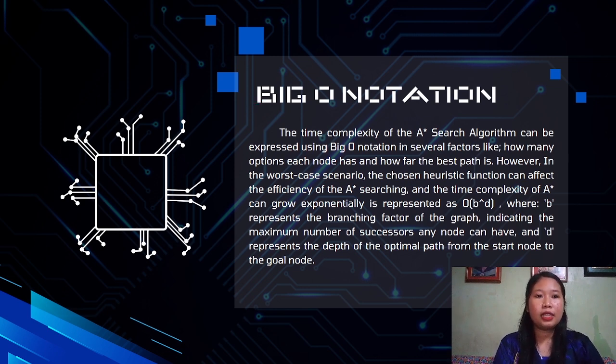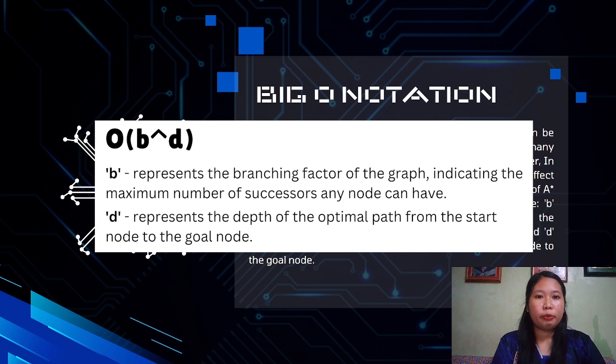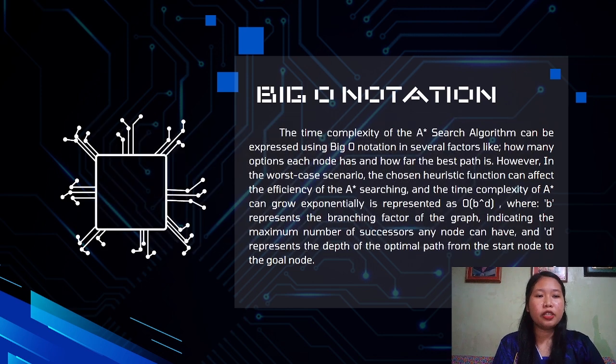Specifically, the time complexity can grow exponentially, represented as O(b^d), where b is the branching factor, indicating the maximum number of successors or options each node can have, and d is the depth or the number of steps in the optimal path to the goal. Thus, as the branching factor and depth increase, the number of nodes the algorithm needs to examine can grow rapidly, making the process much slower.